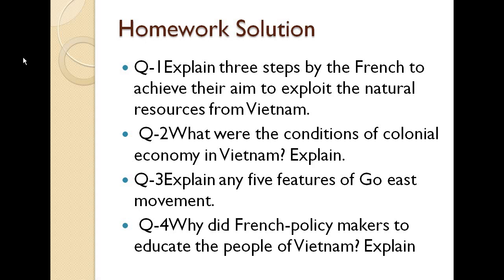Now about the homework solution. In our previous lecture I gave you a few questions to do as homework. So these were the questions. Explain 3 steps taken by the French to achieve their aim to exploit the natural resources of Vietnam. Second question, what were the conditions of the colonial economy in Vietnam? Explain. Third, explain any 5 features of the Go East movement. Fourth, why did French policy makers educate the people of Vietnam? Explain.